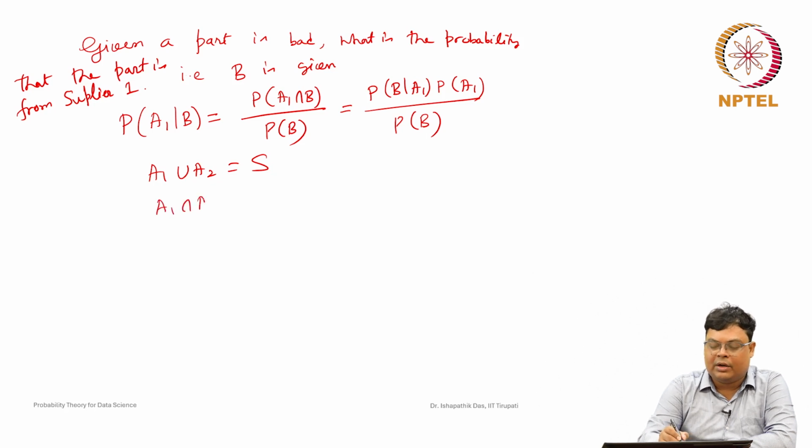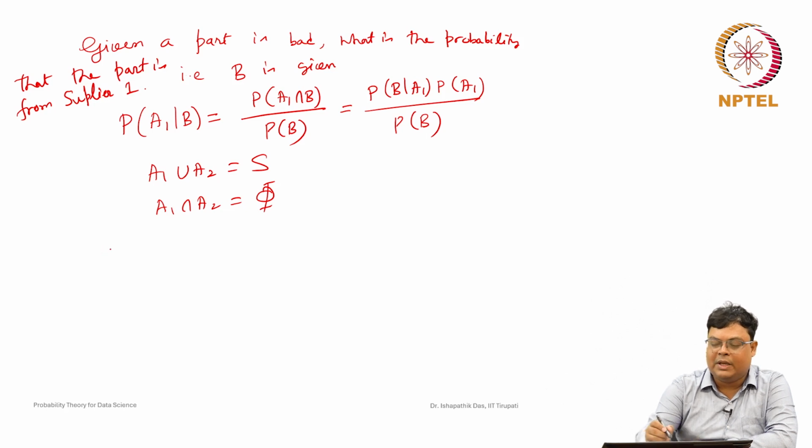Also, they are disjoint, pairwise mutually disjoint. Here there are only 2 events, so A1 intersection A2 is the null set, because any part you consider is from either supplier 1 or supplier 2. It cannot be from both suppliers. So, that is why they are disjoint. Hence, by total probability we can do it.